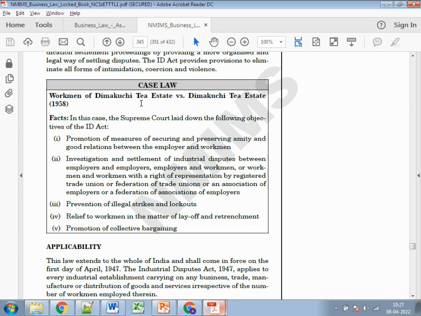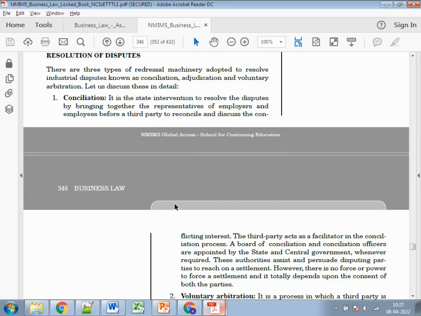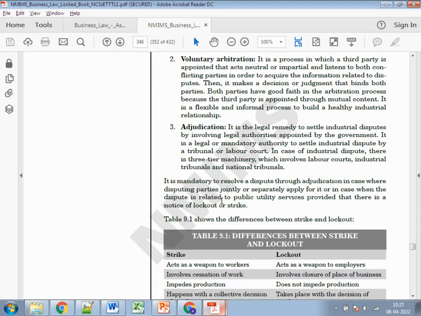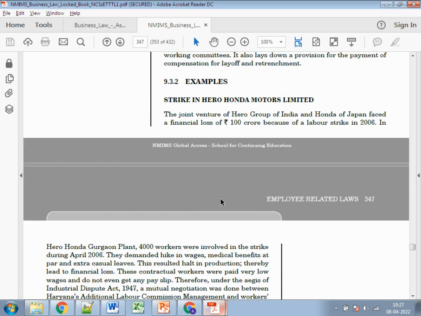Workmen of the Dimakuchi Tea Estate versus Dimakuchi Tea Estate, 1958. So these are the certain facts. Maybe you can refer to this one. Then going to page number 346.